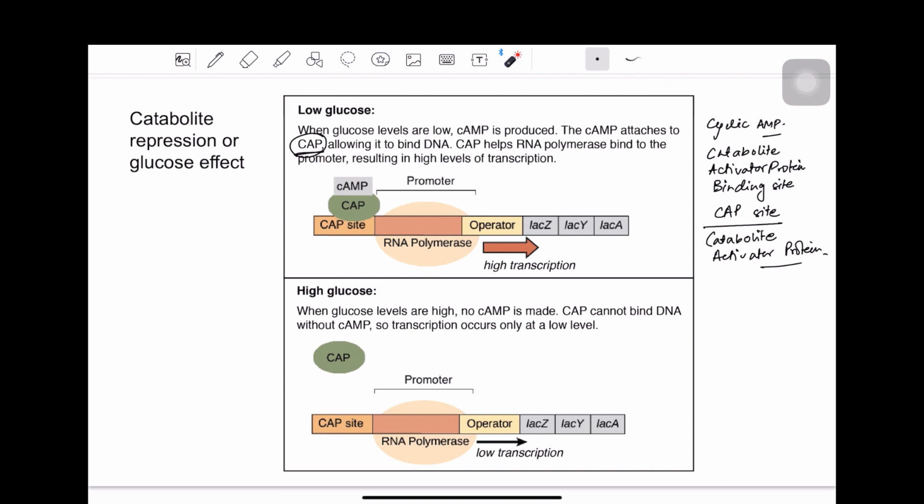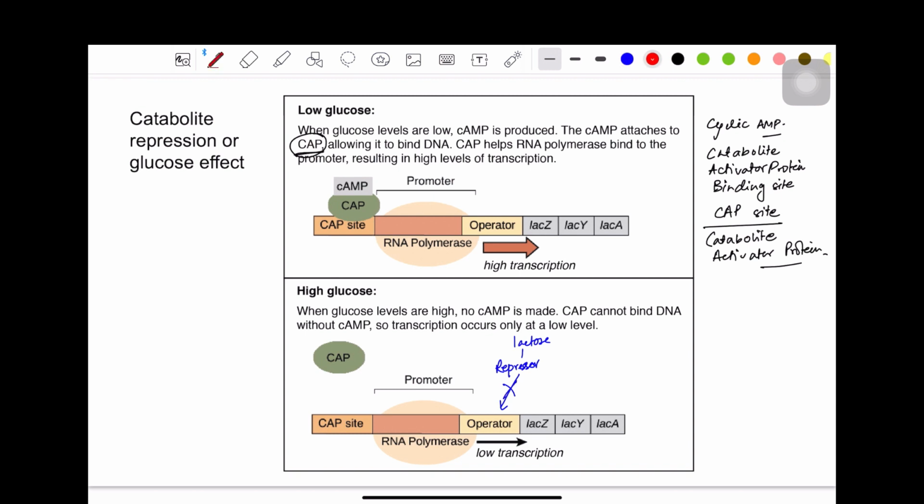So that means that whenever there is lactose but there is also glucose, the repressor is bound to lactose, and therefore the repressor does not bind to the operator, right?